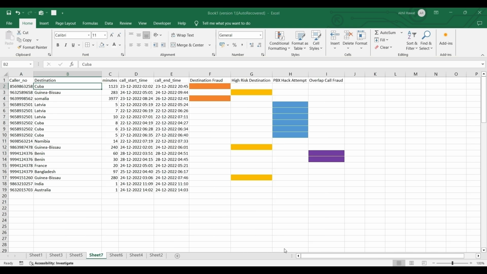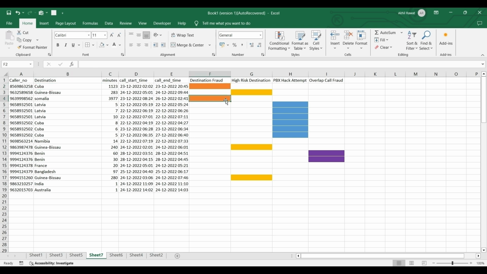As you can see in the presentation window, I will tell which fraud is which one, and I have explained in the training data also. Here I have named the frauds in the F, G, H, I columns: destination fraud, high risk destination, PBX hack attempt, and overlap call fraud.